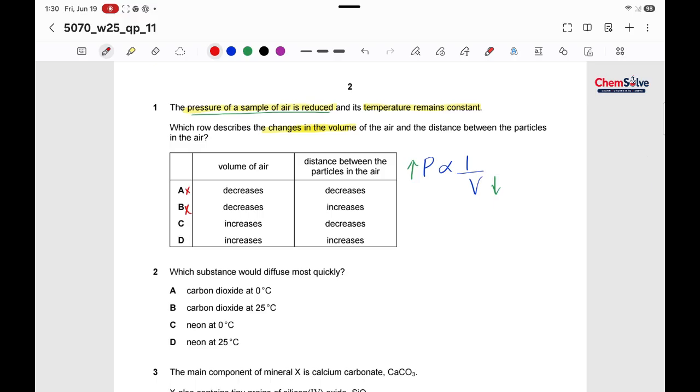Okay, so the other thing is the distance between the particle. Obviously, when the volume will increase, then we know that volume is directly proportional to kinetic energy as well. So kinetic energy of the particle will increase and the particle will move further away from each other. So that's why the correct option is option D.